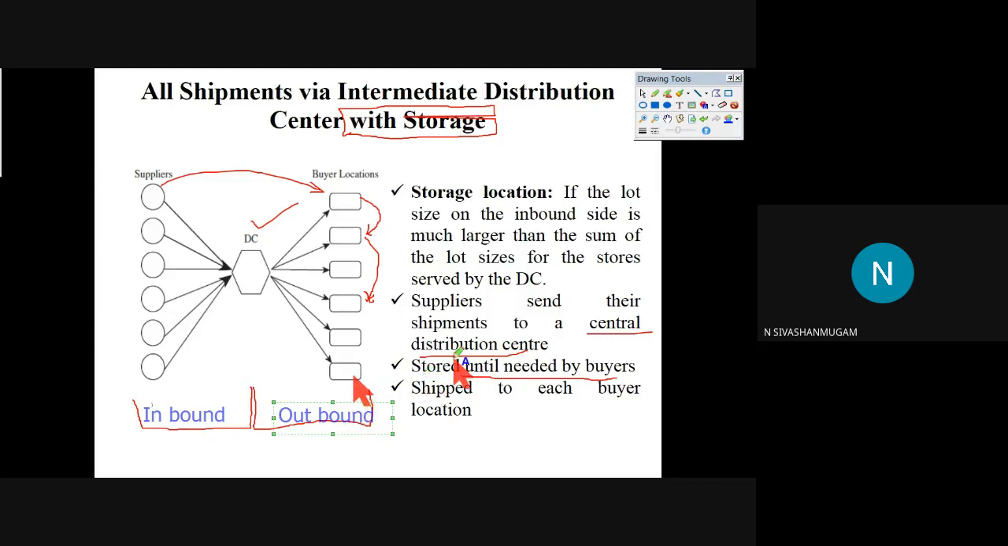Then consider when we can use this type of network. We have a storage place here, right? We have a storage place here, so that we can accept more goods. So when the goods available in the inbound region are more, at that time we can prefer this. We can collect all the goods, store them, and distribute them when the buyer requires them.